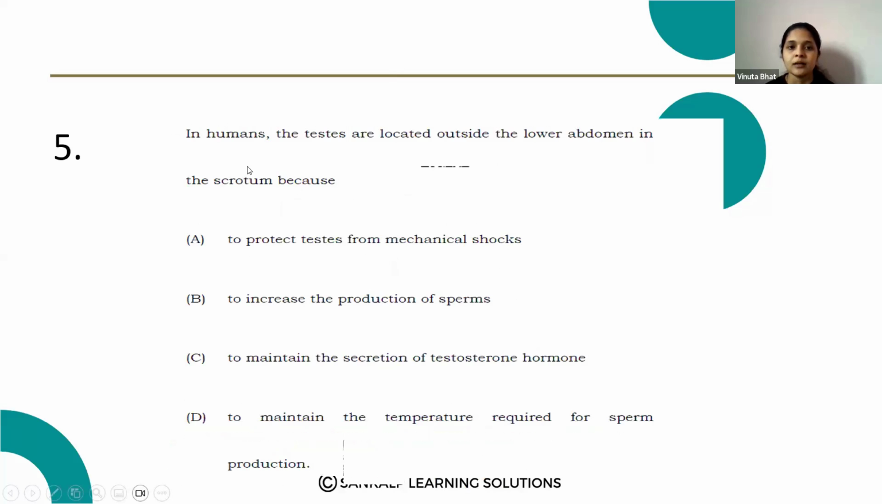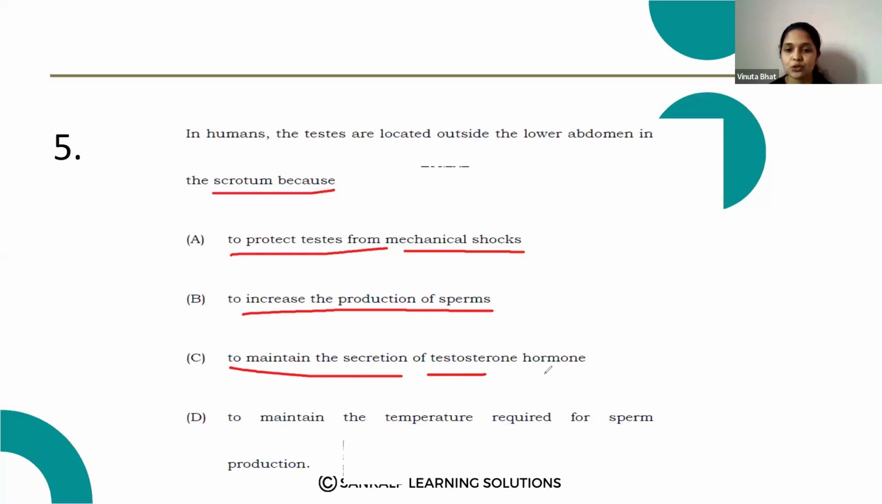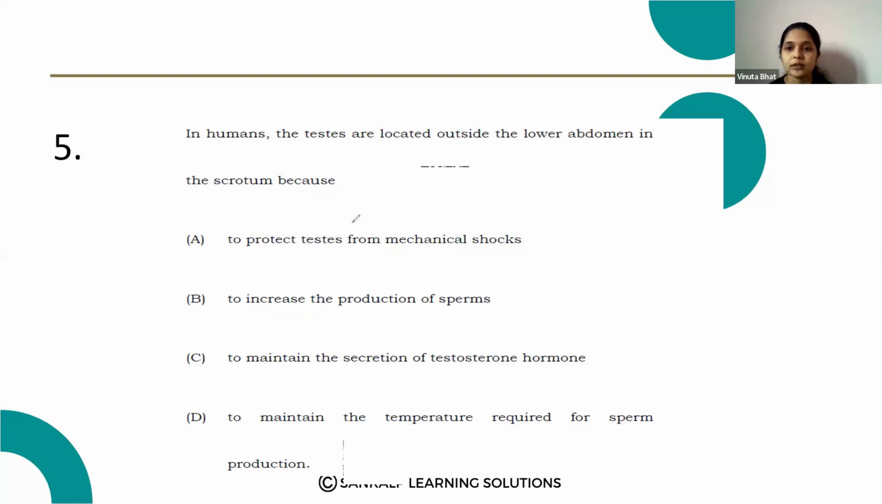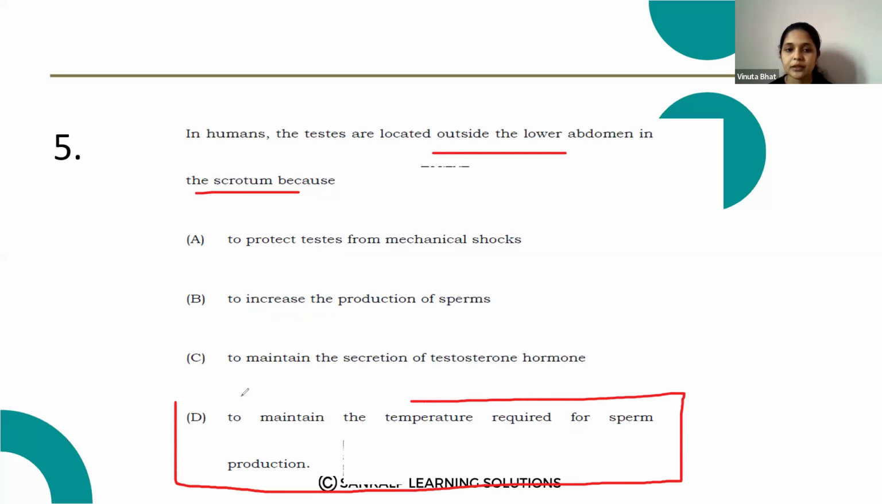Next question. In humans, the testes are located outside the lower abdomen in the scrotum because, A, to protect the testes from mechanical shocks, B, to increase the production of sperms, C, to maintain the secretion of testosterone hormone, option D, to maintain the temperature required for the sperm production. Option D is the correct answer.